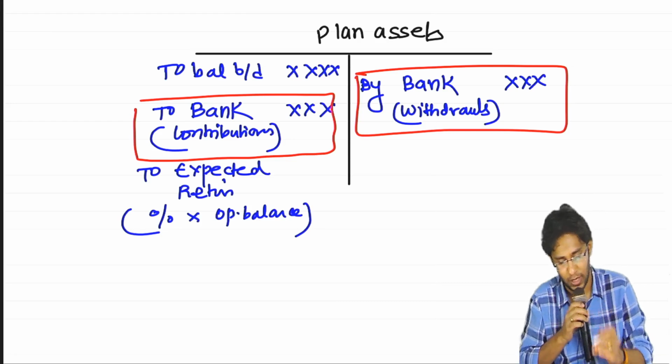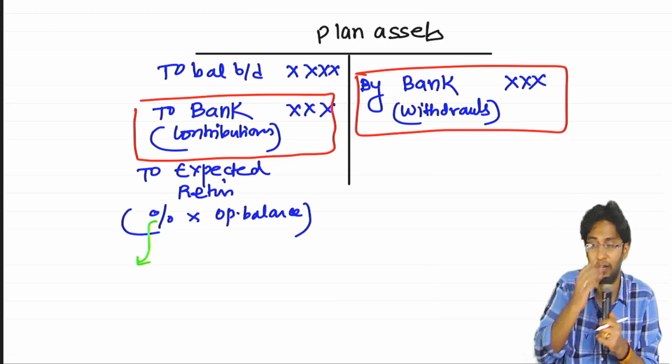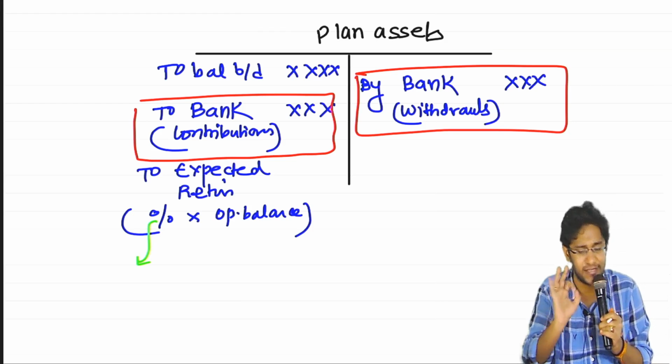In that case, in this, one more twist. Some questions won't even give you this percentage number. The expected return percentage, they will not give you. This is missing by chance.